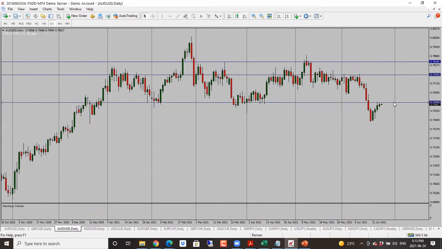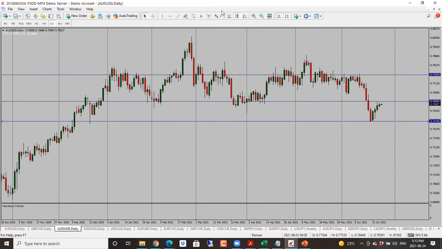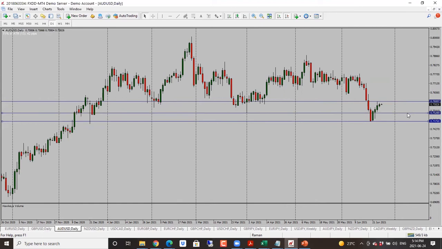So bearish bias for pound dollar. Aussie dollar here, this is also struggling. Price has not been able to go through the resistance there. So in this case, looking for a turn here as well. We may see a retest of the high, so watch out for that. But other than that, looking for continuation to the downside. Price is struggling with this 0.7600 level. Our first target is 0.7535, and then 0.7475 is the second target.